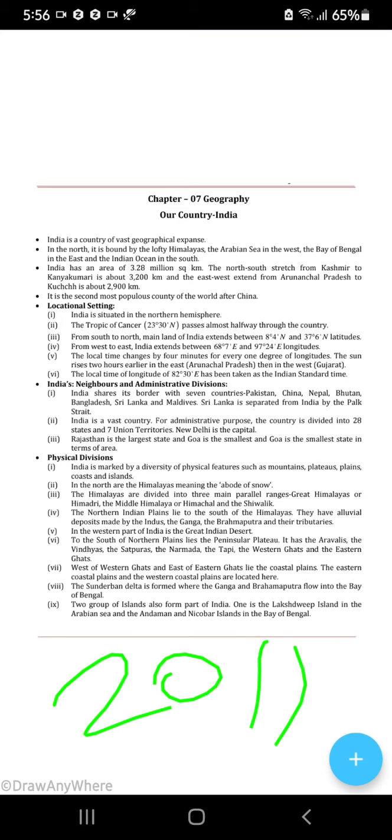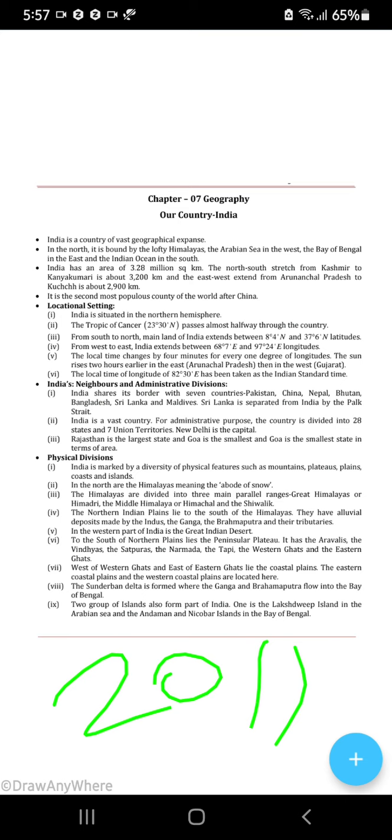India's neighbors and administrative divisions. India shares its border with Pakistan, China, Nepal, Bhutan, Bangladesh, Sri Lanka, Maldives. Sri Lanka is separated from India by the Palk Strait. Don't say Pak Strait, it's the Palk Strait. You see a small water body between India and Sri Lanka, that's the Palk Strait.